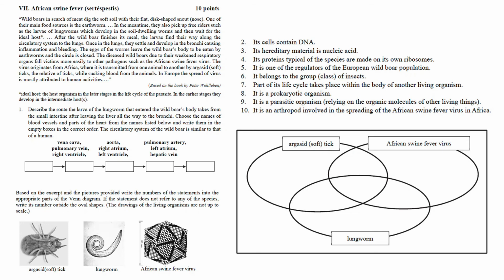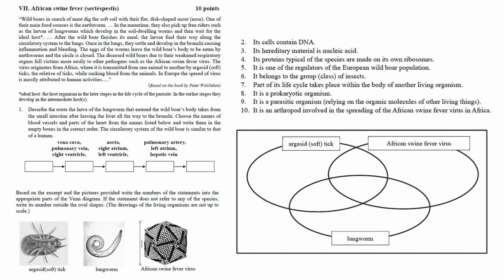After the white boar finishes its meal, the larvae find their way along the circulatory system to the lungs. Once in the lungs, they settle and develop in the bronchi, causing inflammation and bleeding. The eggs of the worms leave the white boar's body to be eaten by earthworms, and the circle is closed. The diseased white boars, due to their weakened respiratory organs, fall victim more easily to other pathogens such as the African swine fever virus. The virus originates from Africa, where it is transmitted from one animal to another by argasid ticks, relatives of ticks, which suck blood from the animals. In Europe, the spread of the virus is mostly attributed to human activities.